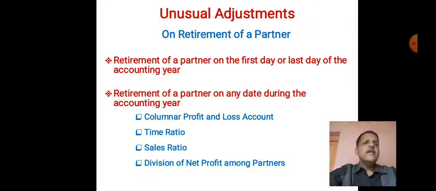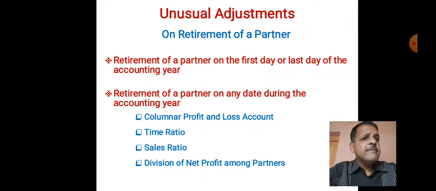So friends, if sales were double in pre-retirement as compared to post-retirement, what will happen? 2, 2, 2. So 3 into 2, 6, we have to take for pre, and 9 as usual we have to take for post. So 3 twos are 6, 3 threes are 9, so 2 is to 3 will come as the sales ratio.